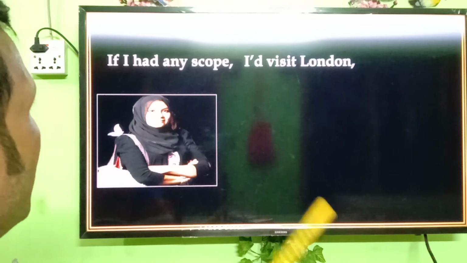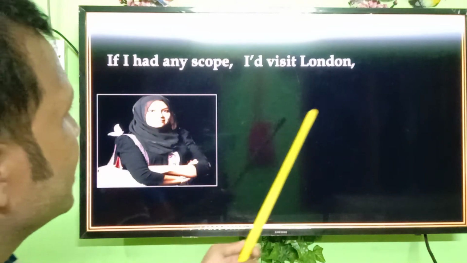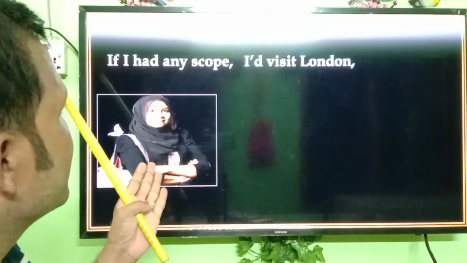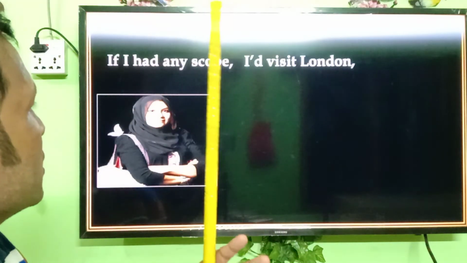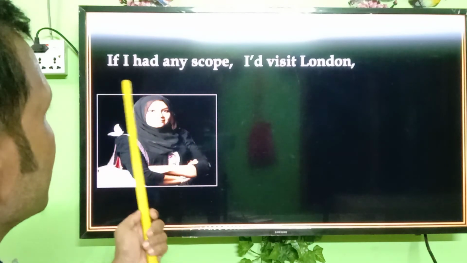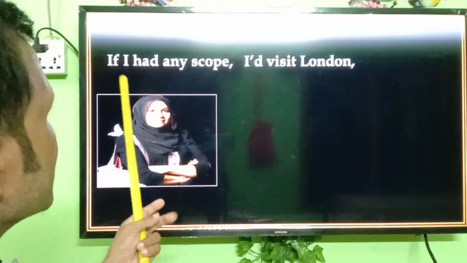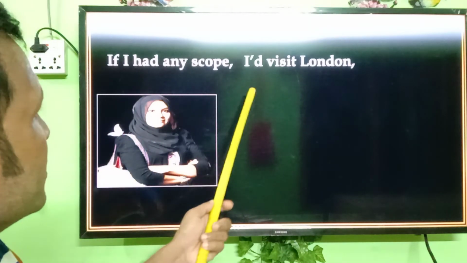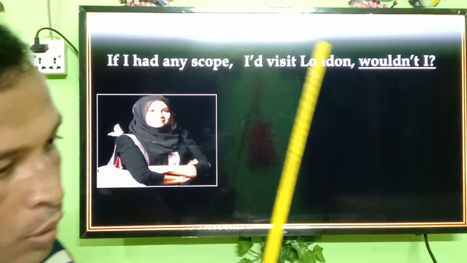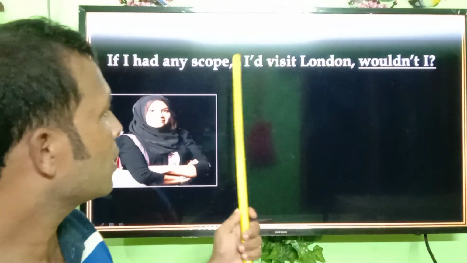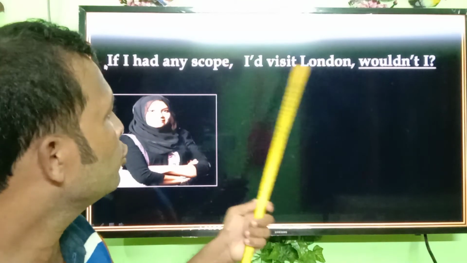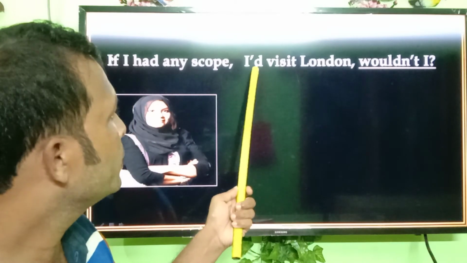If I had any scope, I would visit London. Here we can see a sentence has two parts. It is a complex sentence, and here we see two clauses: subordinate clause and principal clause. We have to make the tag of the principal clause. I would visit. So answer will be wouldn't I.